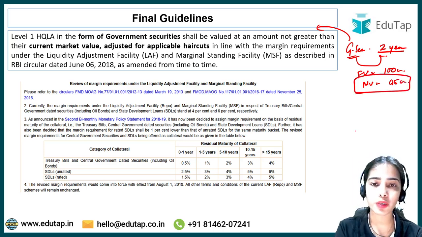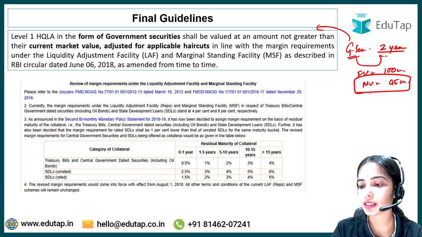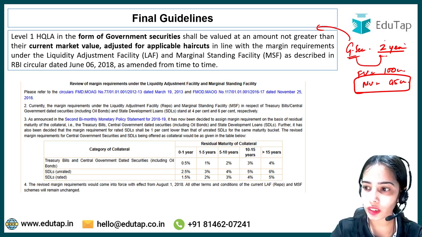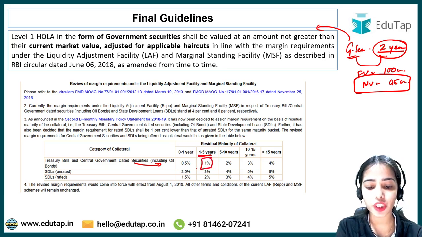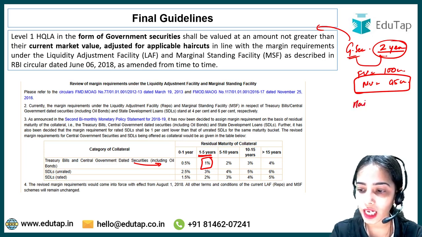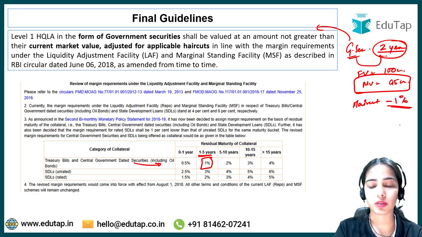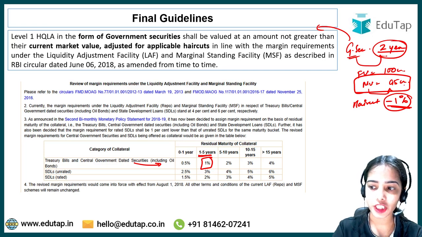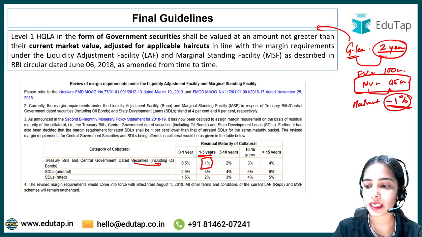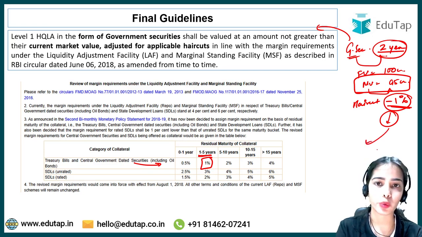So first of all, market value should be taken into account, and the haircut. For a 2-year government security, the margin requirement is 1%. So the haircut that will be taken, or the downward fluctuation, will be 1%. The market value is taken, but a negative 1% adjustment is made, which is the haircut, and then the value should be noted by the bank.